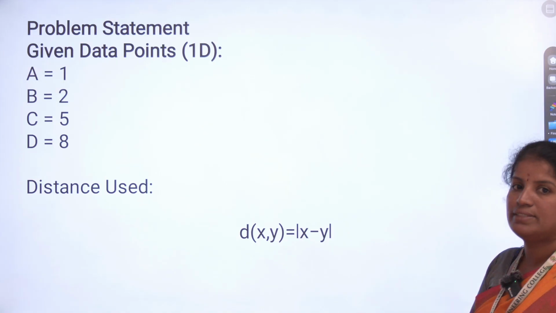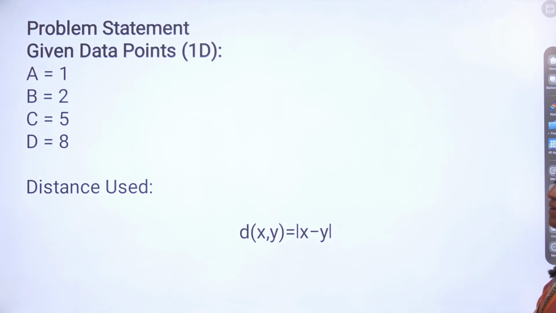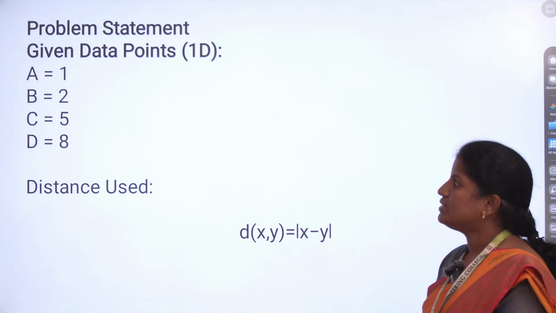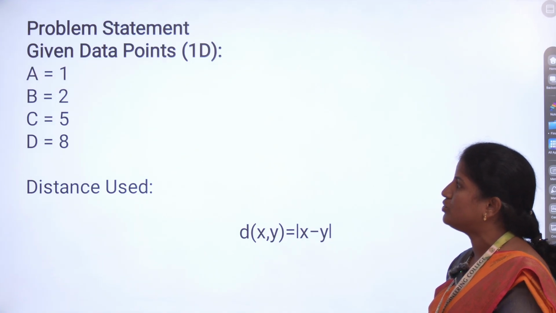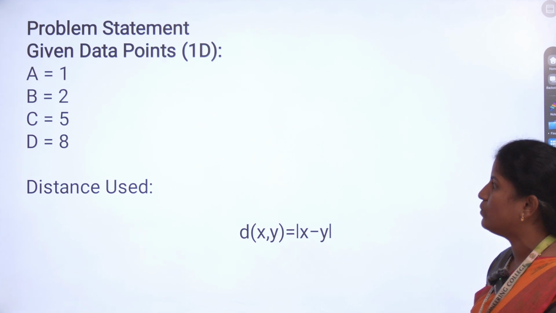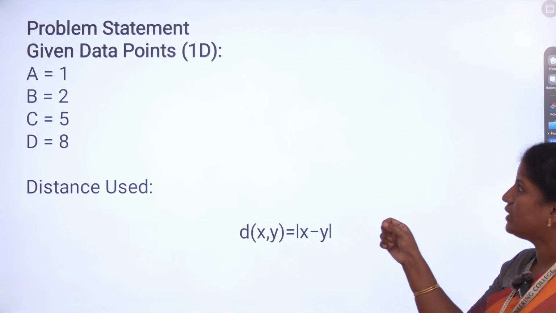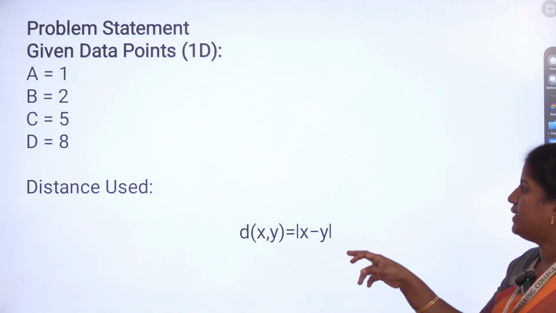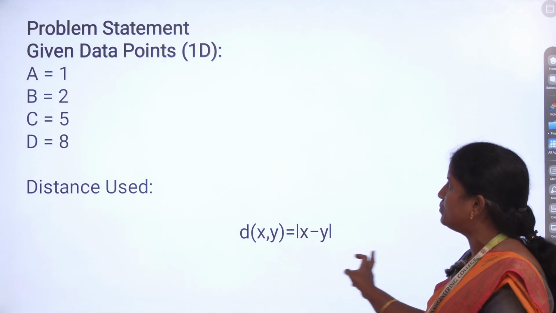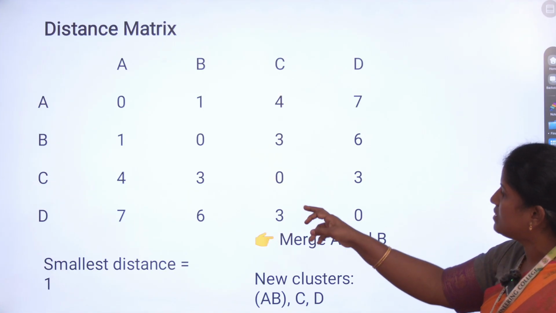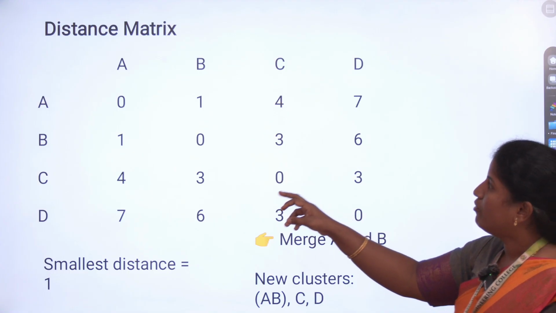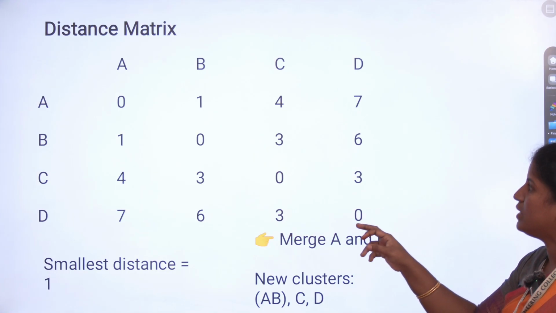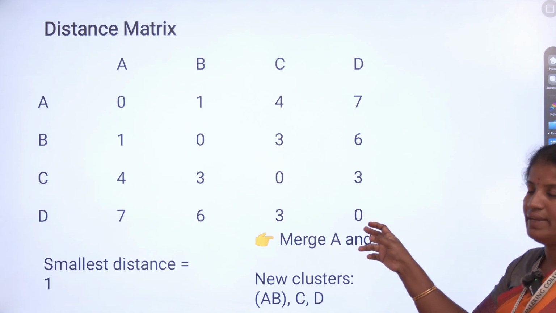Let's take an example for linkage methods. Here the given data is one dimensional: A is equal to 1, B is equal to 2, C is equal to 5, D is equal to 8. Given the data points, we have to calculate the distance between all of them, using the 1D formula. Then the distance matrix, as we already discussed: for A to A the value is 0, and for B to B the value is 0. Similarly we find the distances for the remaining points.